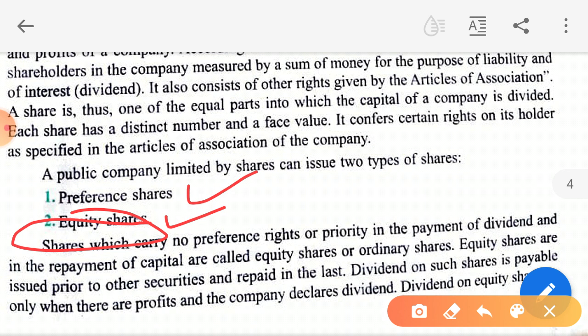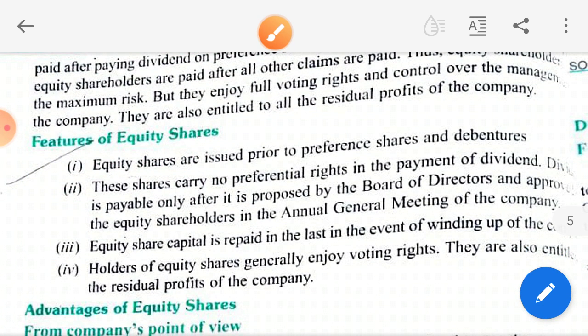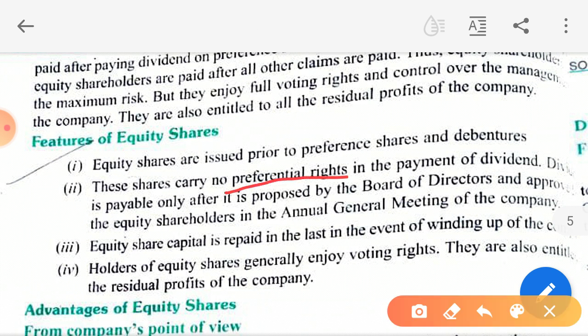Okay, now moving on to the next topic, that is features of equity share. So equity shares are issued to the general public before the issue of preference shares and debentures, and these shares don't have any preferential right. I have explained to you what the preferential rights are. Then see, in winding up of the company, they are paid at last. Equity shareholders are repaid at last. So all these points I have explained.